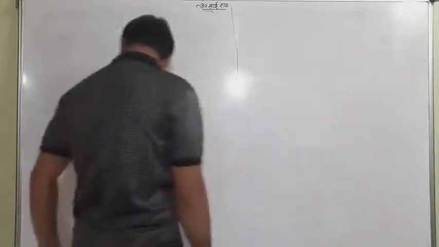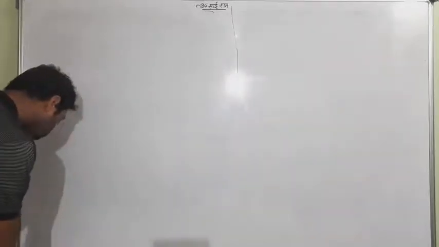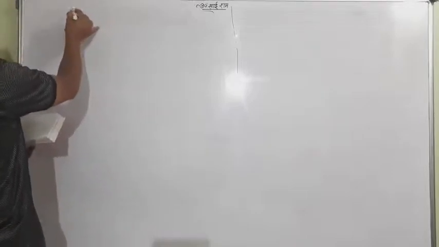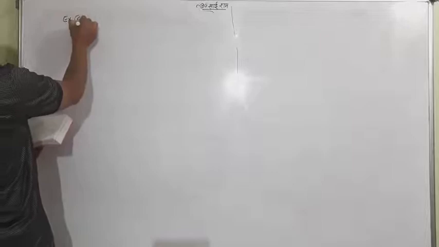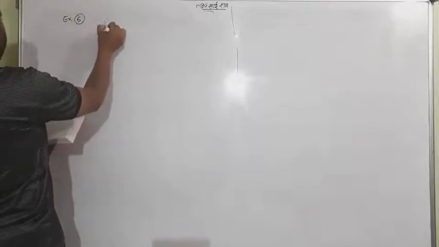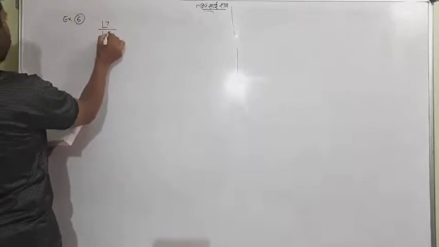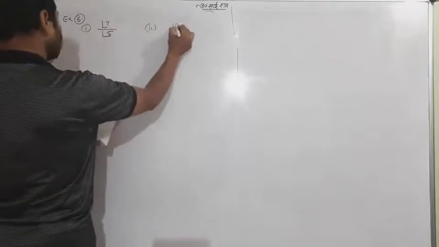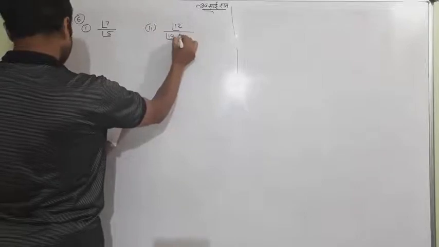Look at example number 6. Suppose we want to do factorial 7 upon factorial 5. What is its answer? And the second one is factorial 12 upon factorial 10 into factorial 2.